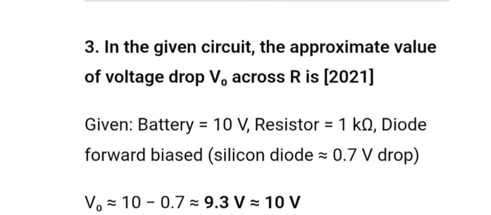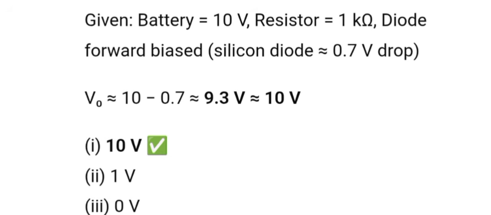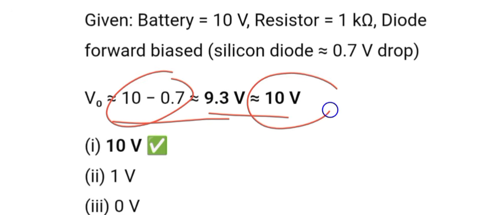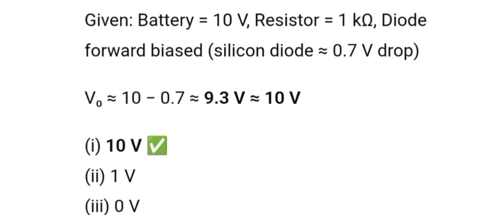In the given circuit, the value of voltage drop V0 across R is... The circuit is not shown here, but from the question given, a 10 volt source, a resistor of 1 kilo ohm, and a silicon diode of 0.7 volt. So 10 minus 0.7 is 9.3, which is approximately equal to 10 volt. So our answer will be 10 volt.